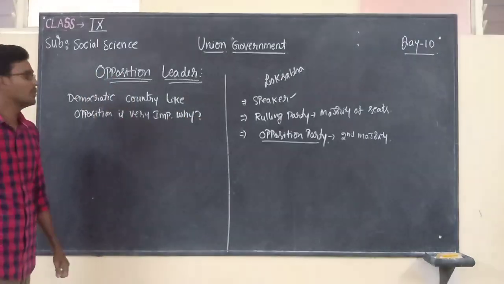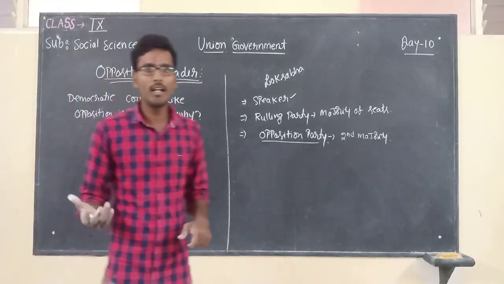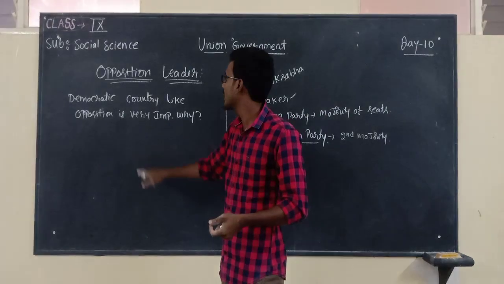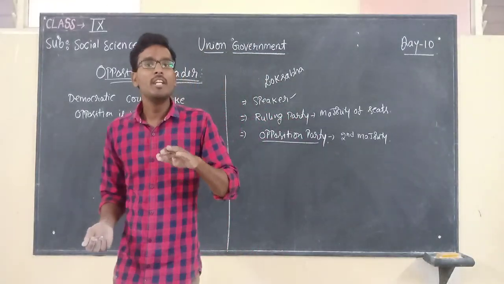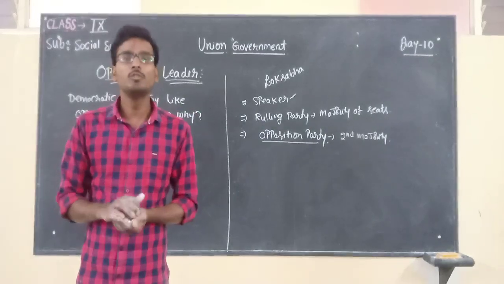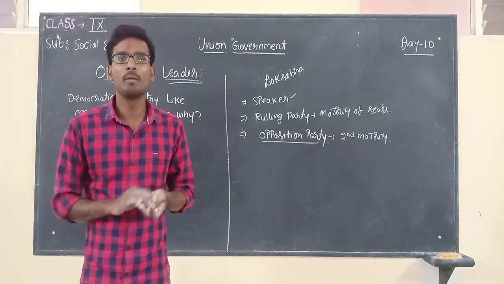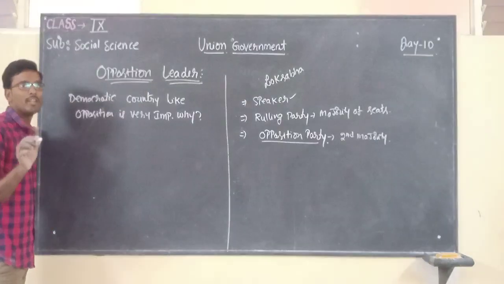Here is my question to you. India is a democratic country, right? In a democratic country like India, the opposition party is very important. Why? See, for example, if there is no opposition, there is no person to question the activities of a ruling party. So that is the reason why the opposition leader is very important.